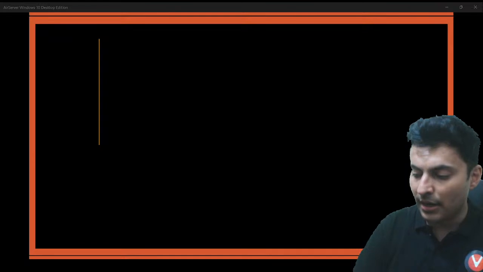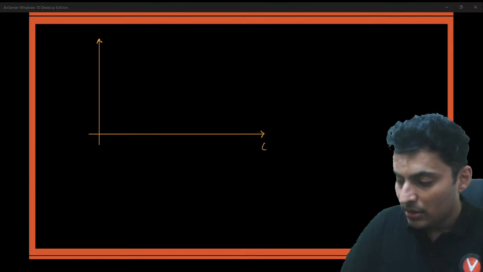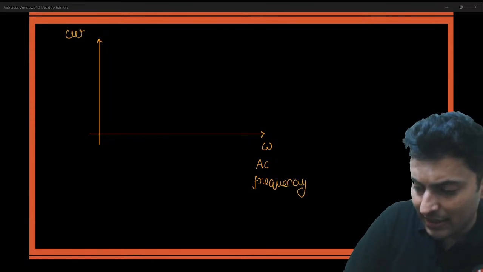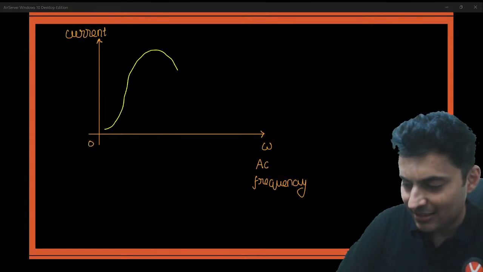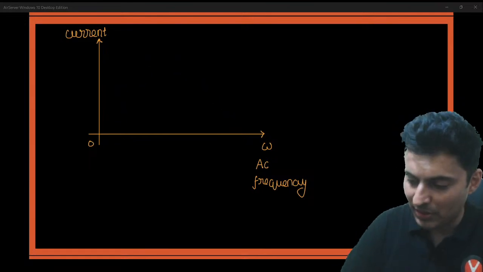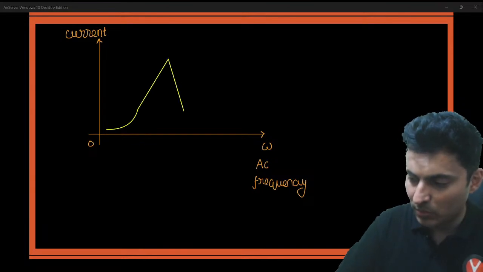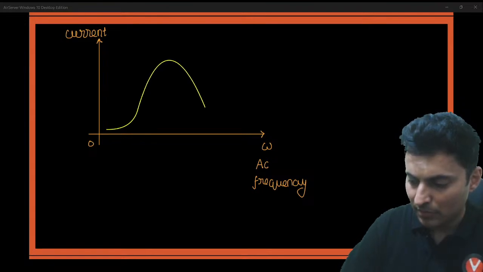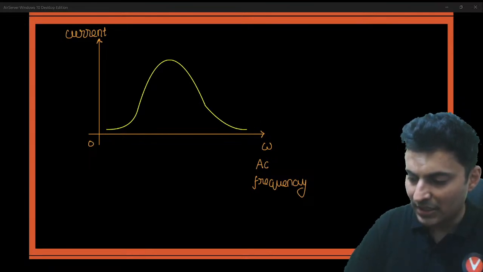If you draw a graph of the AC frequency versus the current, this graph looks something like this.